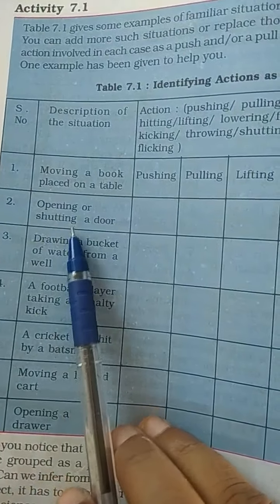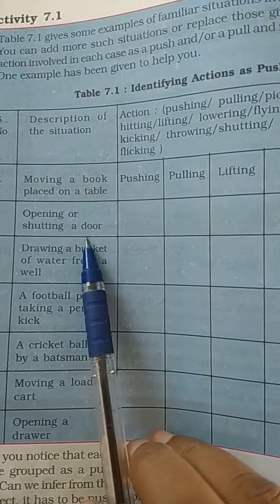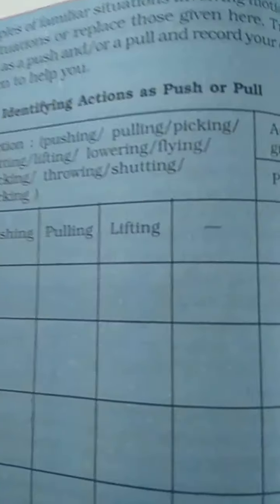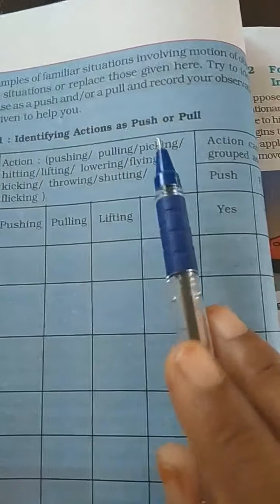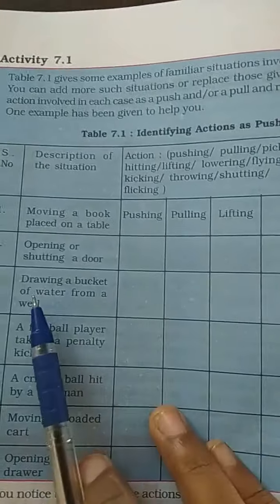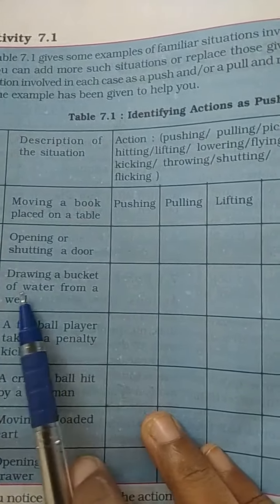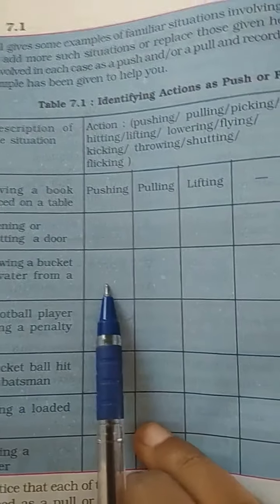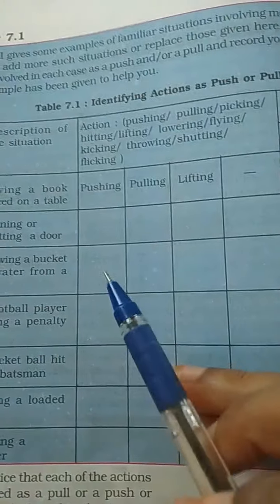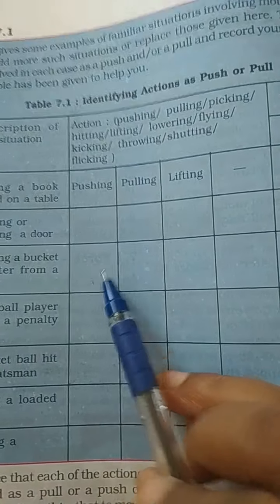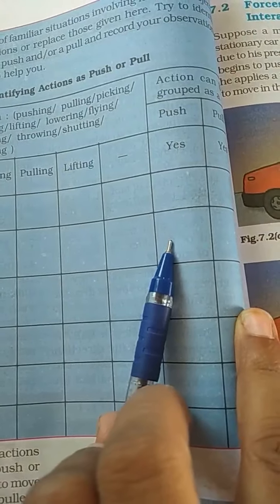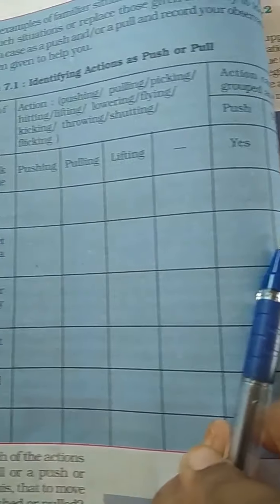Like that, opening or shutting a door: pushing, yes; pulling also, yes. Drawing a bucket of water from a well: what is it? Pulling. Picking, it is lifting water. Is it a push? No, it is not a push, but pulling, yes.